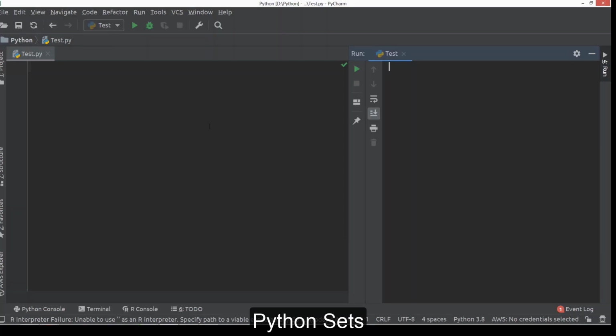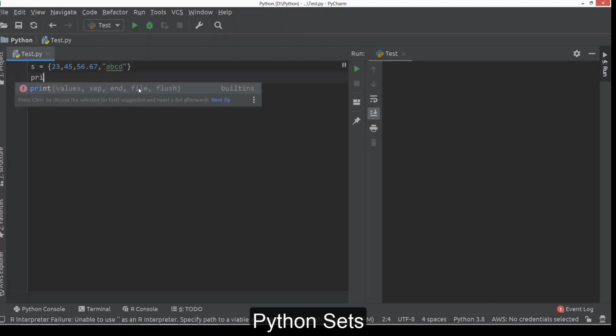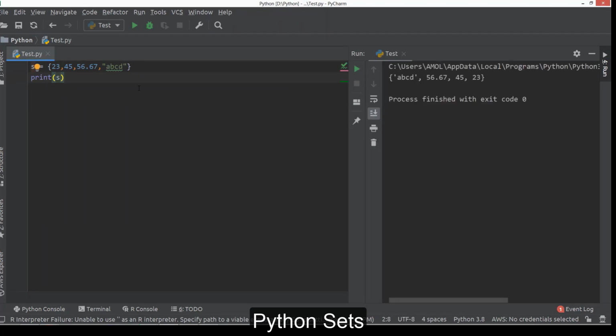Just check how we can create a set. So suppose this is our set. We have to create it by using braces. As we have said, set is also a collection of different data types. So it can contain an integer value, a fractional value, a string value. This is our set. We can access this set by saying print s, and can print this set like this.